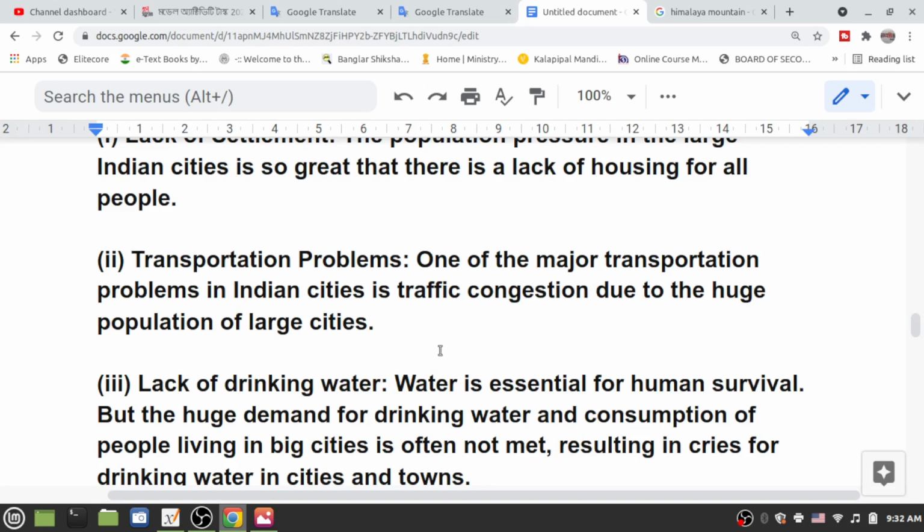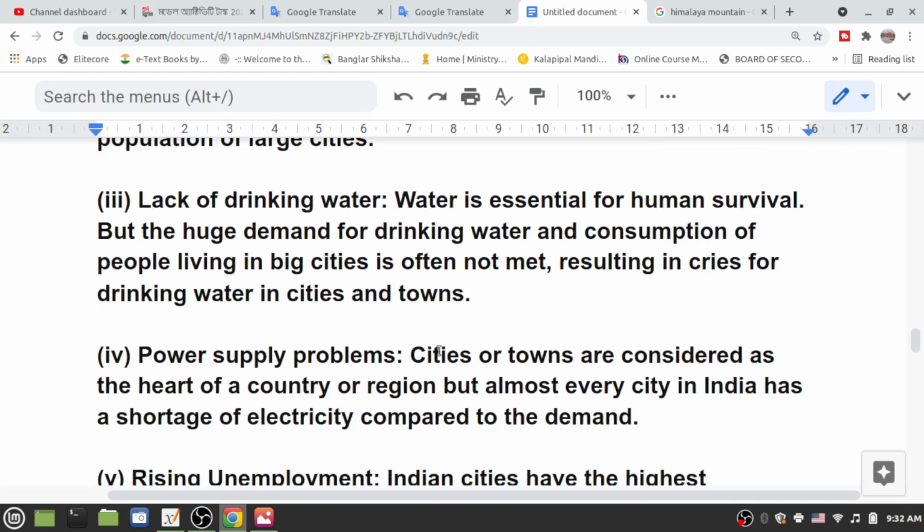And third, lack of drinking water. Water is essential for human survival, but the huge demand for drinking water by people living in big cities is often not met, resulting in crises for drinking water in cities and towns.